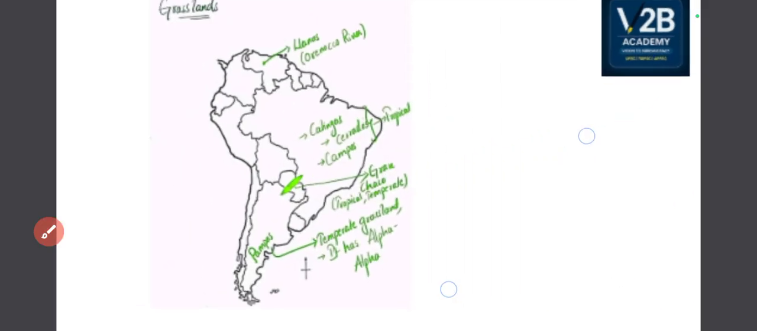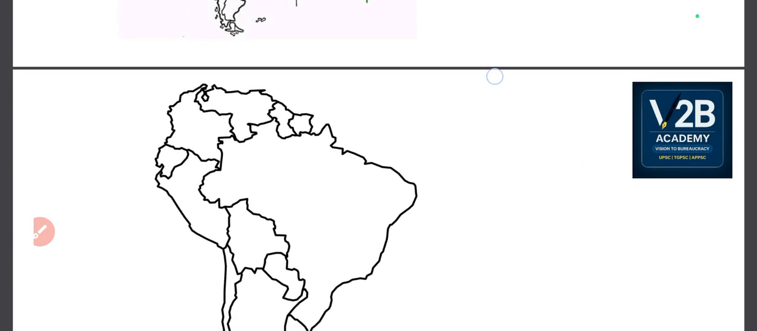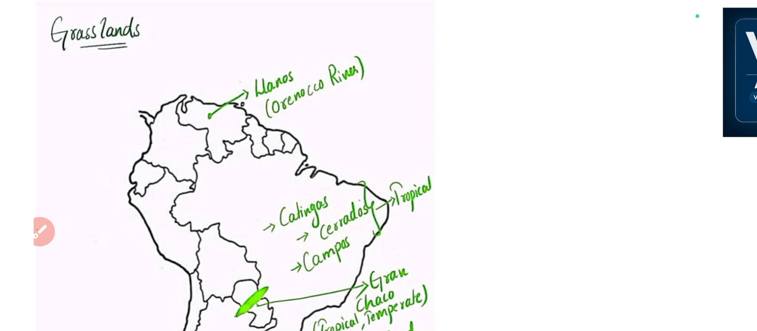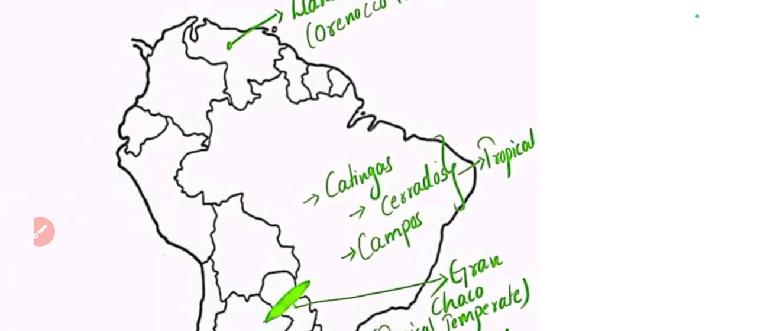Okay, I hope you have understood the grasslands in detail. Now let's revise all of them, and then we'll try to locate without seeing. First one is Llanos, which is near the Orinoco River. This Llanos is part of Venezuela. Venezuela's capital is Caracas. There is an important location named Maracaibo. Maracaibo Lake is also there. Maracaibo Oil Port is also there. Okay, I have revised everything as part of Venezuela.